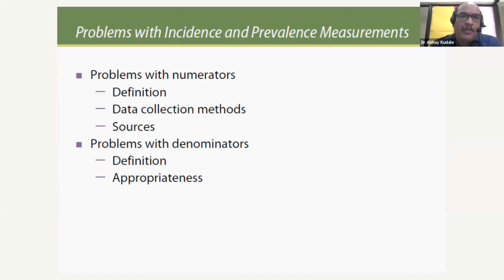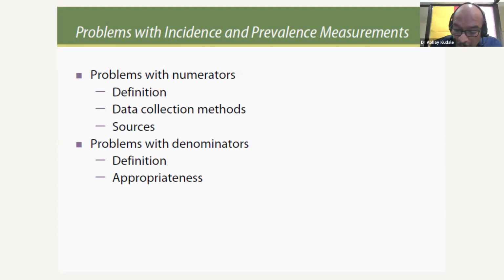We always have to remember that there are problems with incidence as well as prevalence measurements. There are problems with numerators, mostly dealing with definition, data collection methods, as well as sources. And there are problems with denominators. They also arise because of not having a clear definition, and the exact issue is the appropriateness of certain denominators.